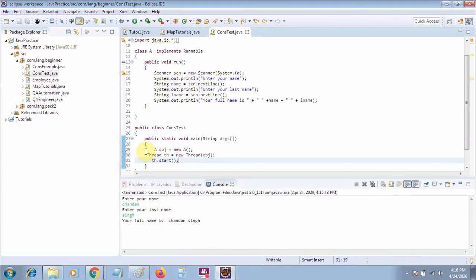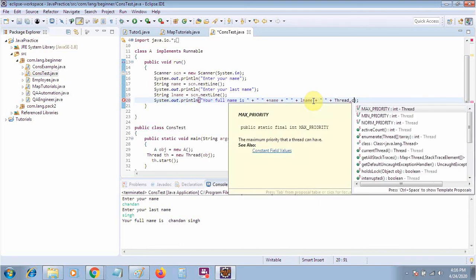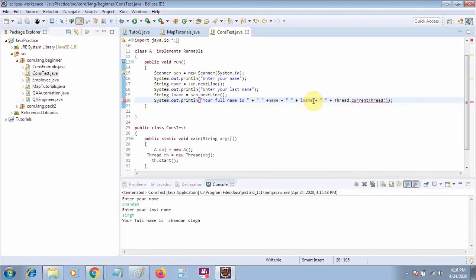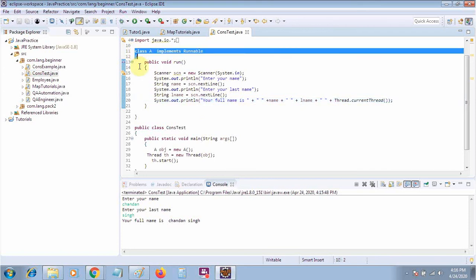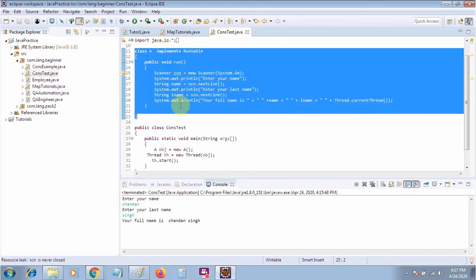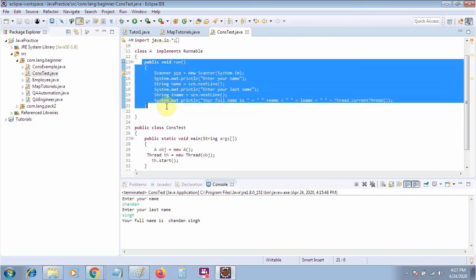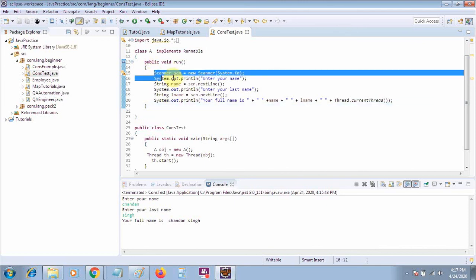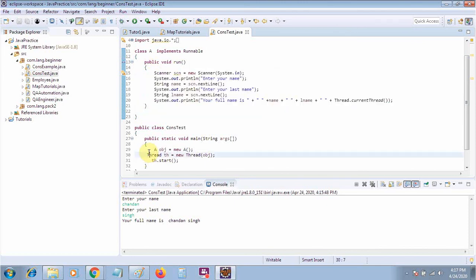Let's also put here Thread dot current thread. Please see this example carefully. We have one class which has the thread implementation, and inside that we have a thread run method, and it will take the input from the user, and then we will access this thread by using the thread class.